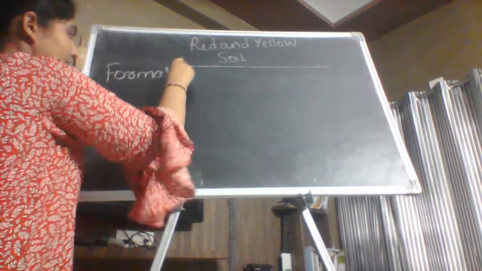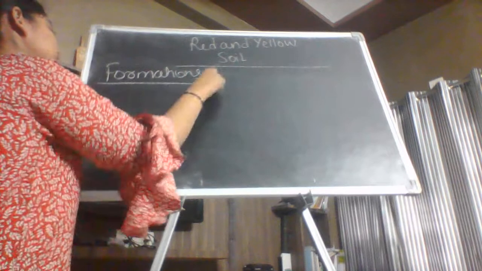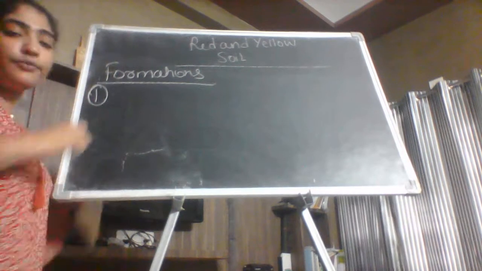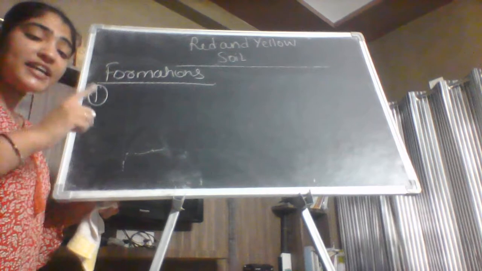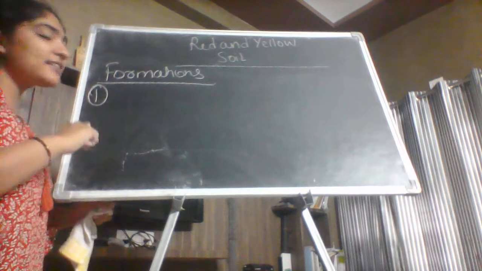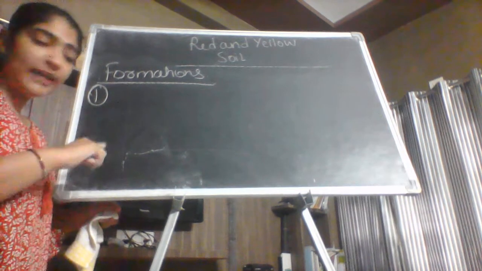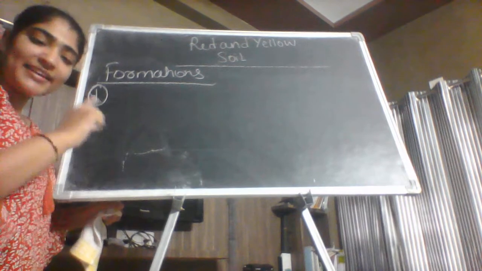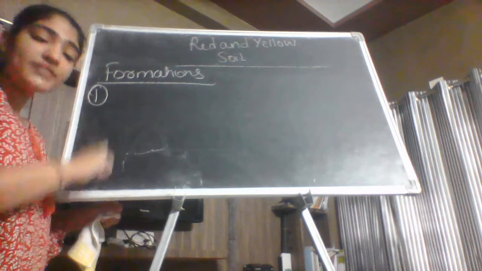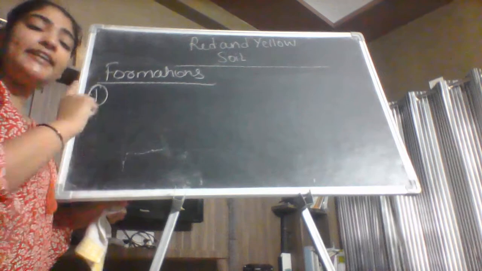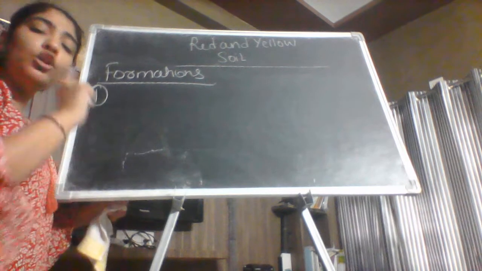In the first sentence only there was a difficult word in the formation, which is crystalline. So let us discuss the formation of the soil again, that it develops on the crystalline igneous rocks, and the second point was that it develops in the areas of low rainfall.